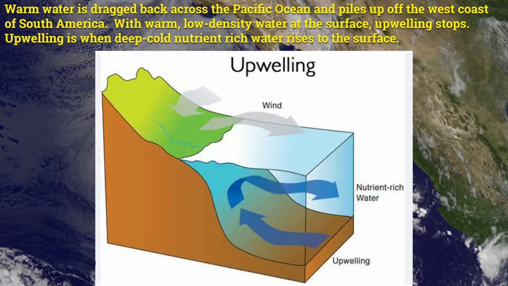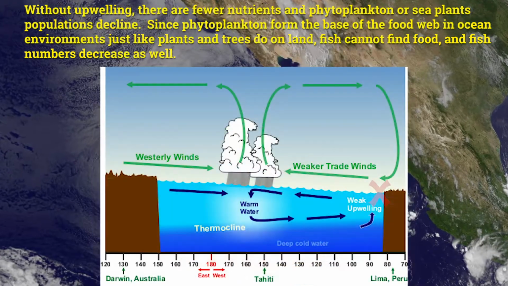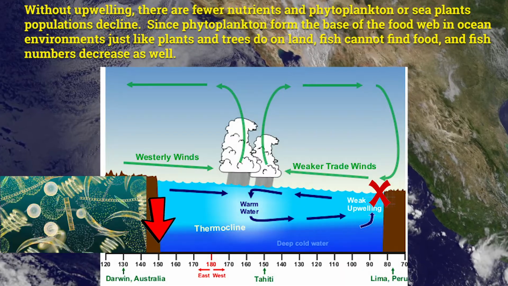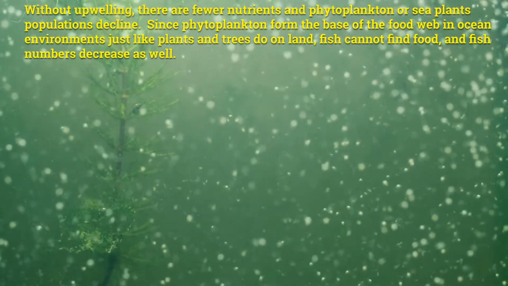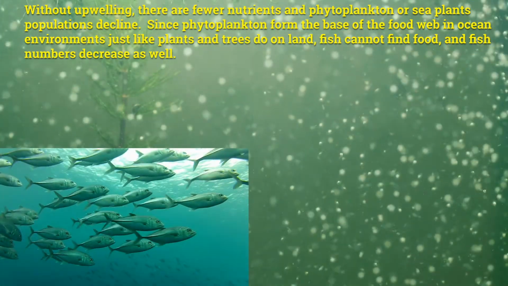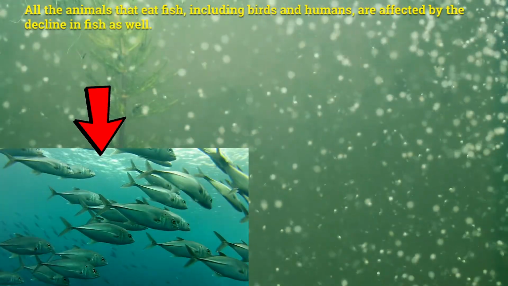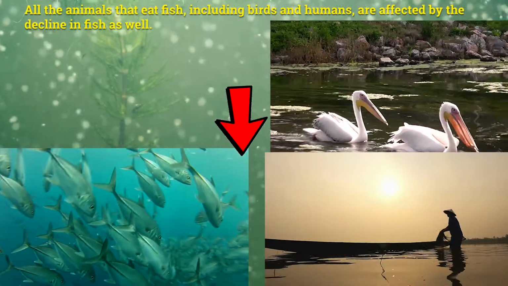Upwelling is when deep, cold, nutrient-rich water rises to the surface. Without upwelling, there are fewer nutrients and phytoplankton, or sea plants, populations decline. Since phytoplankton form the base of the food web in ocean environments just like plants and trees do on land, fish cannot find food and fish numbers decrease as well. All the animals that eat fish, including birds and humans, are affected by the decline in fish as well.